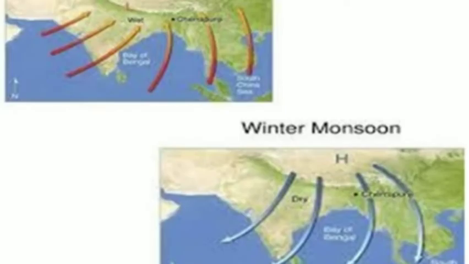Uneven heating of land and water. You might have read about the sea breeze and land breeze in chapter 4. In summer near the equator, the land warms up faster and most of the time the temperature of the land is higher than that of water in oceans. The air over the land gets heated and rises. This causes the winds to flow from the ocean towards the land.